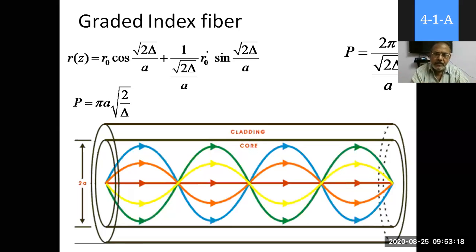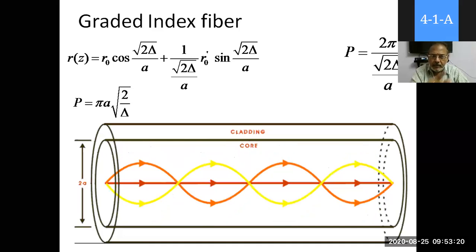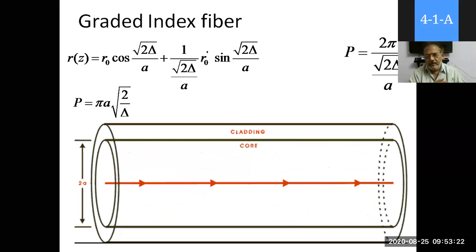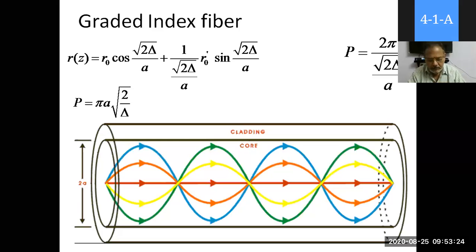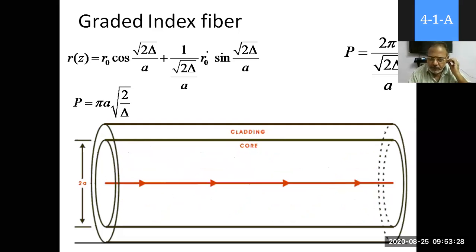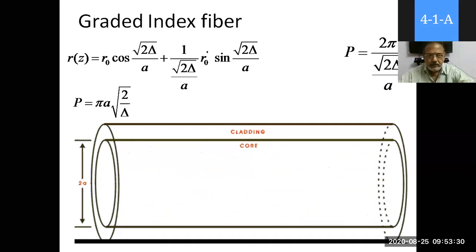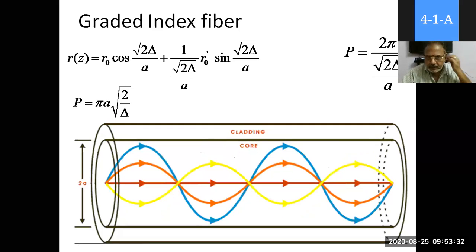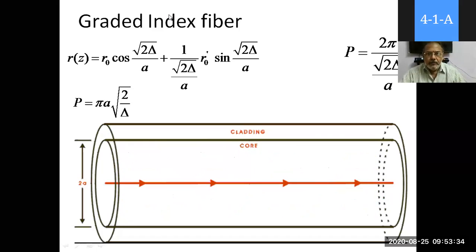So it is called self-focusing because P is constant. Why is P constant? Delta is constant, A is constant for a manufactured gradient index fiber. That's it.